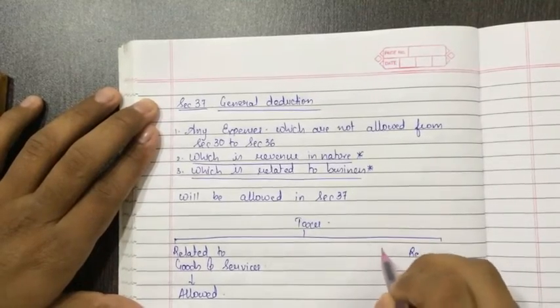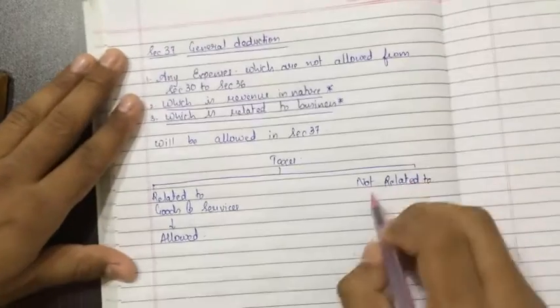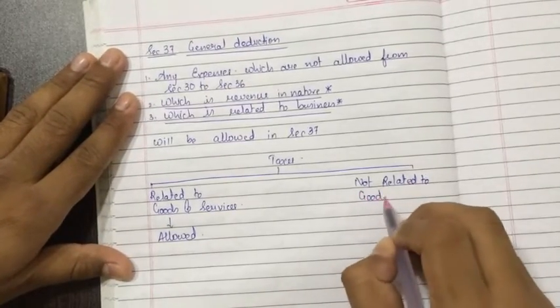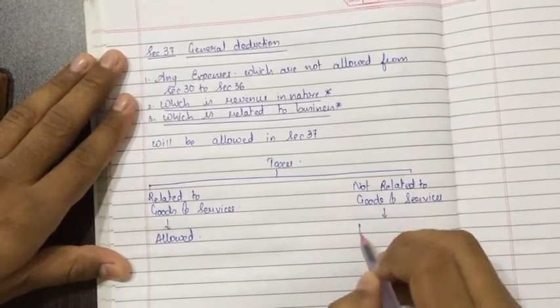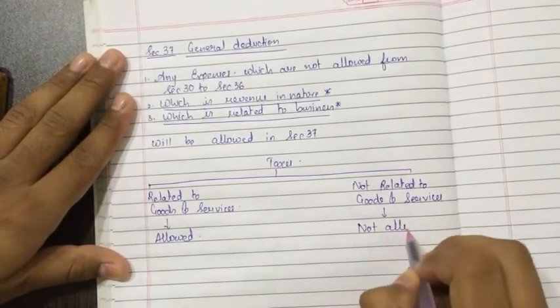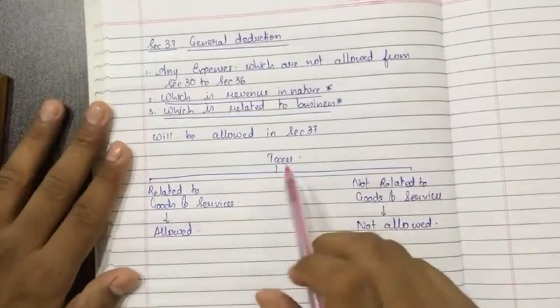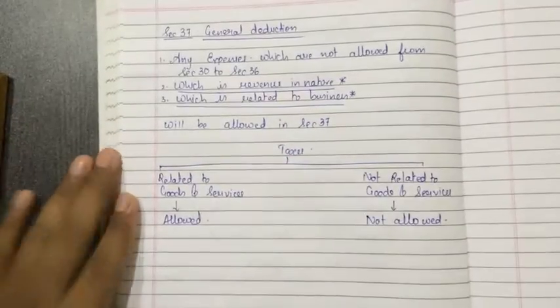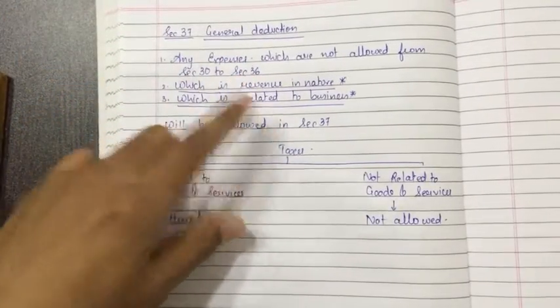Taxes not related to goods and services, not allowed. So first understand what this is. Taxes are expenses which are not covered from section 30 to 36.